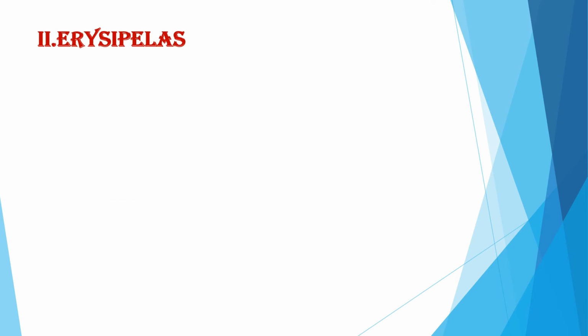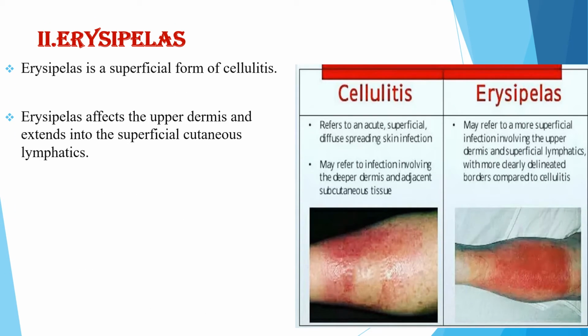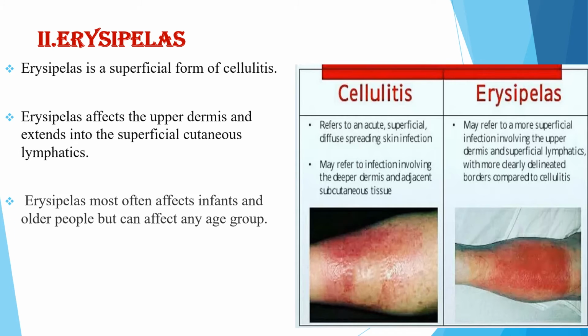The second one is erysipelas. Erysipelas is a superficial form of cellulitis, and it affects the upper dermis and extends into the superficial cutaneous lymphatics. Erysipelas most often affects infants and older people, but can affect any age group. Risk factors are similar to those for other forms of soft tissue infection.